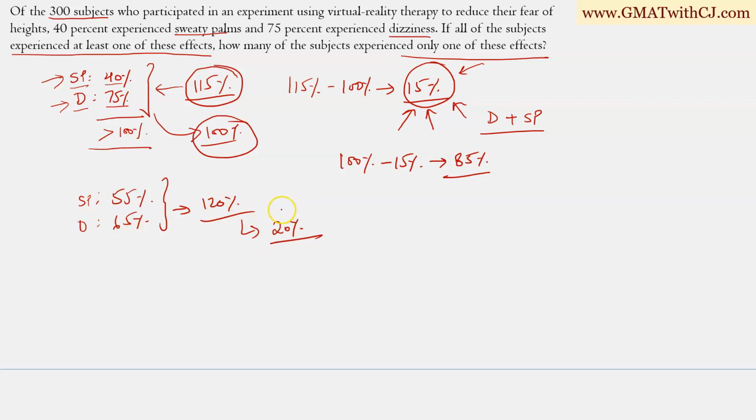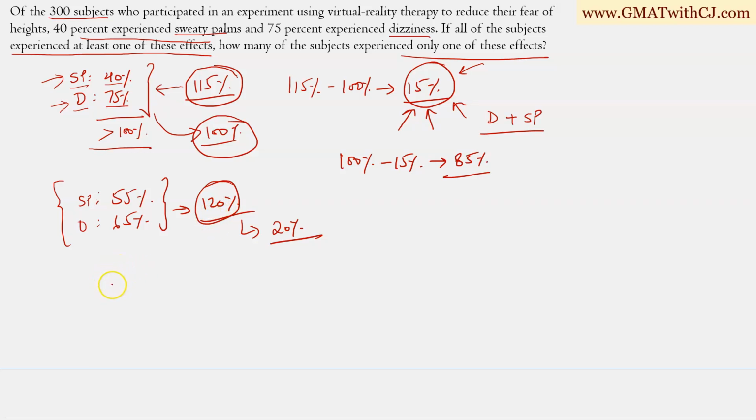Okay, I'm doing all of these calculations keeping this in mind, that all of the subjects experience at least one of these effects. Which means that if I count the total of these two, the total has to be 100%. And since there is double counting, I'm getting more than 100% when I'm summing them up. Does the concept make sense?